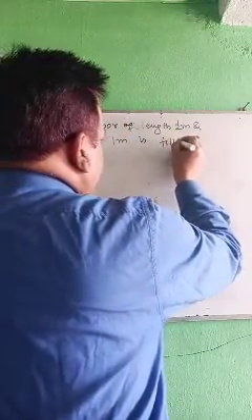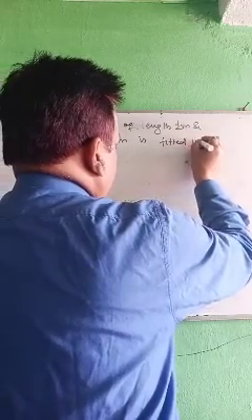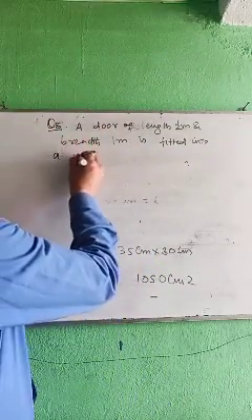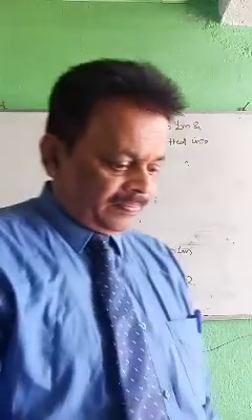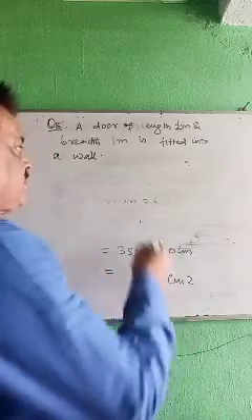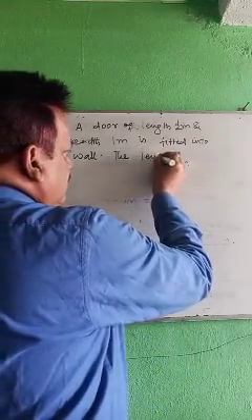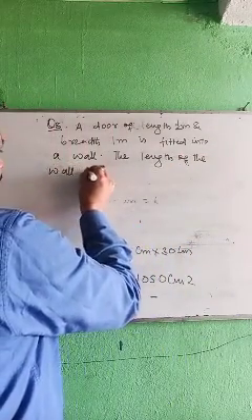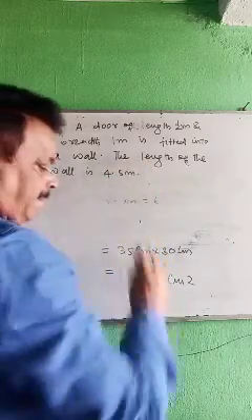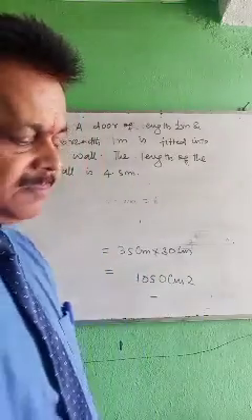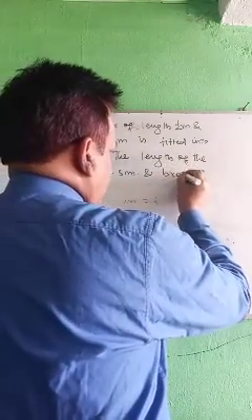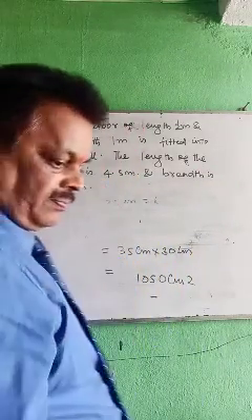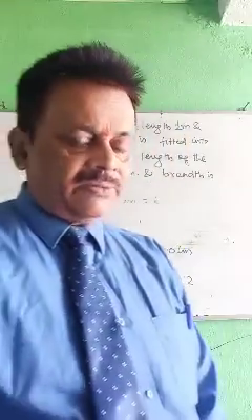The length of the wall is 4.5 meter and the breadth is 3.6 meter. Find the cost of whitewashing the wall.